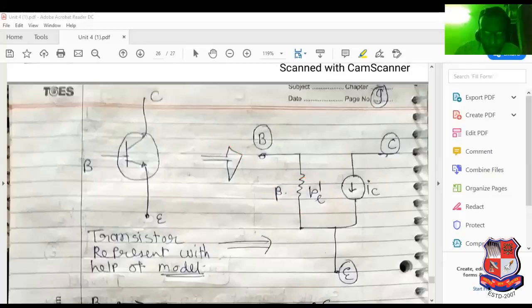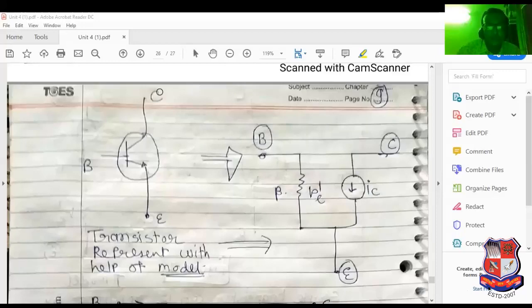Now, with the help of the pi model, again, what is the use of a transistor model? It is used to determine voltage gain, current gain, input resistance, and output resistance. With this model, we have to determine the voltage gain and current gain using the common emitter amplifier.